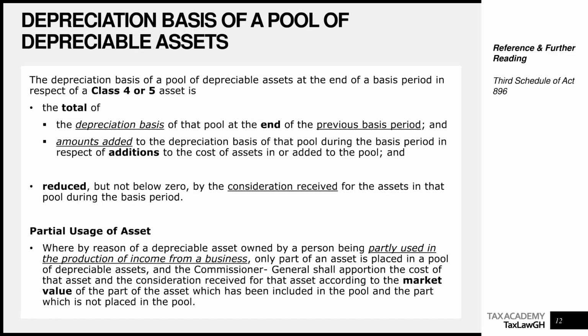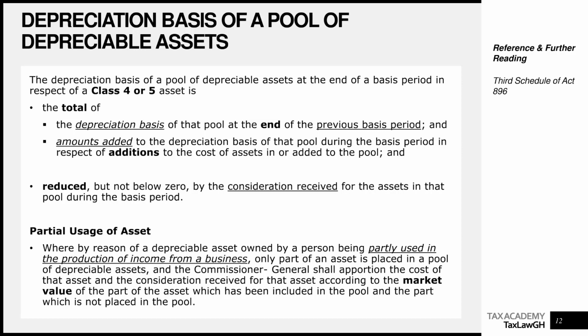But once again, remember that because class 4 and 5 assets are on the straight line basis, assets do not lose their individuality. If you watch part 1 of this video series, remember I told you that for class 1, 2, or 3 assets, pools of assets, when an asset enters the pool, it loses its identity. So you don't go into the class 1 pool trying to find your Apple MacBook or your iPad. Your iPad and your Galaxy Tab will become one in the pool. They lose their identity. It just becomes a thing of numbers. It's the numbers that now count.